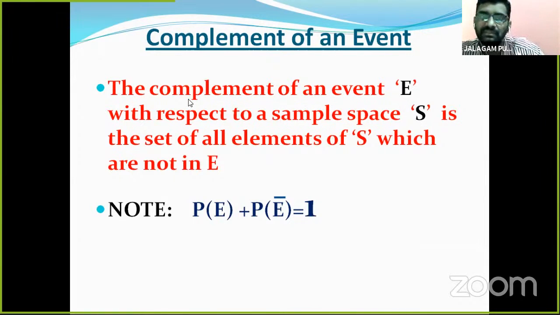Write down this definition, children. It is very important to note: P of E plus P of not E is equal to 1.